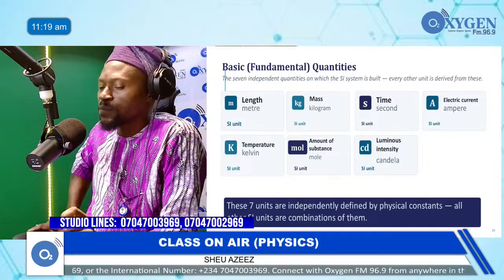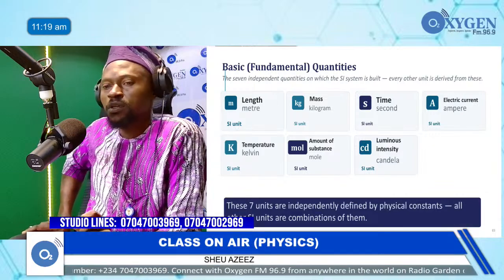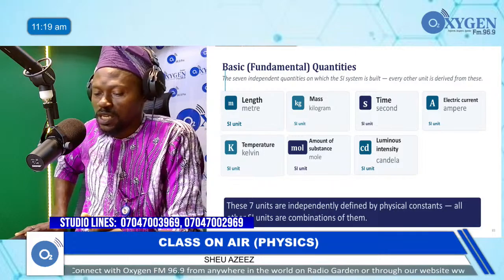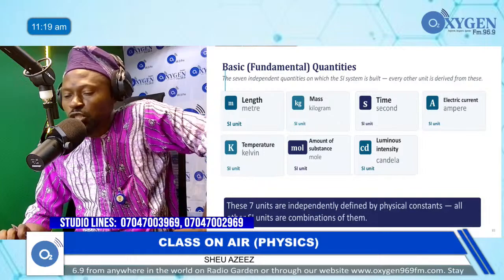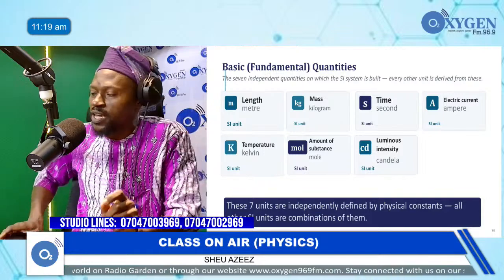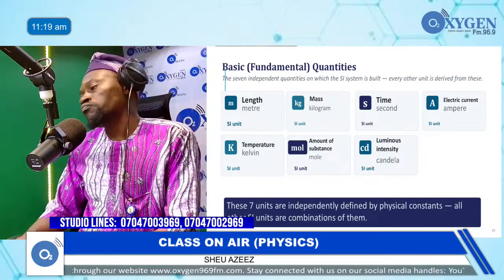And when you are talking about the length, the unit of length is meter. So meter, spelled METRE, meter. And the unit symbol is represented by the lowercase m. That's the first.